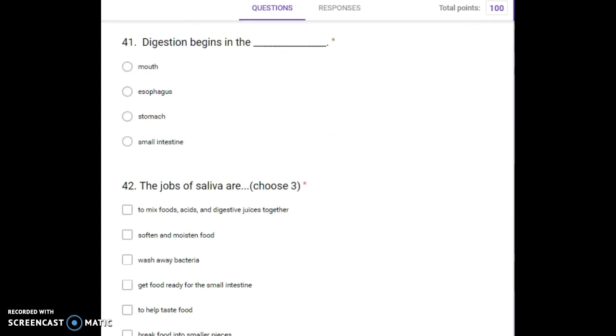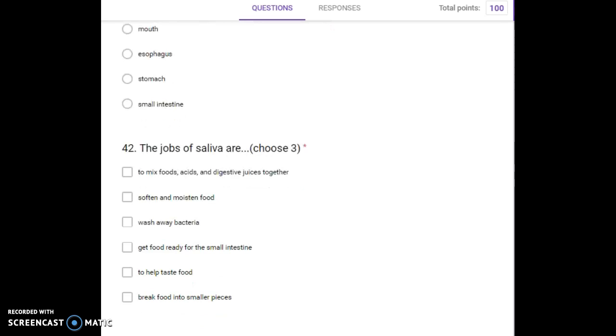Number 41. Digestion begins in the blank. Mouth, esophagus, stomach, small intestine. Number 42. The jobs of saliva are: choose 3.